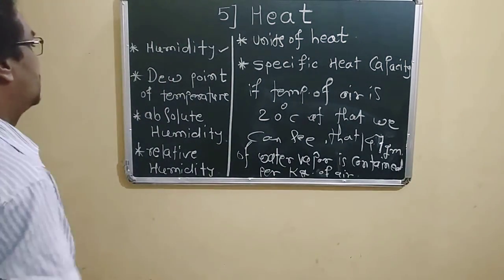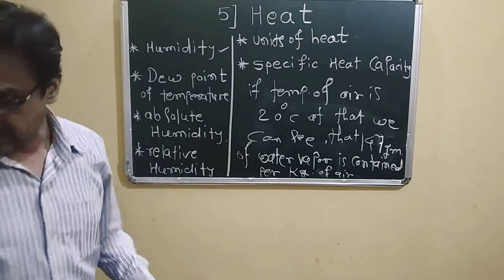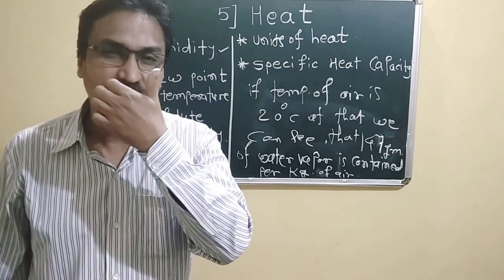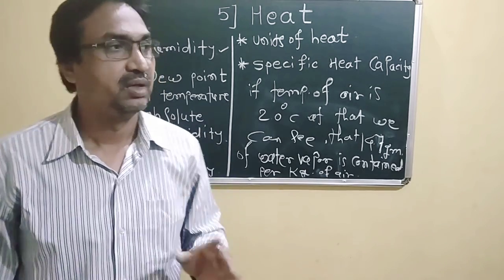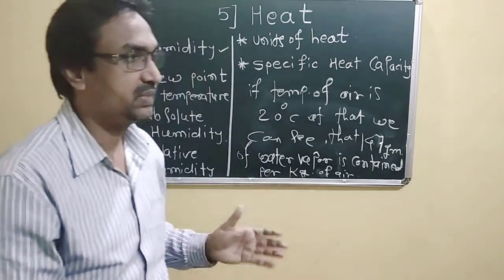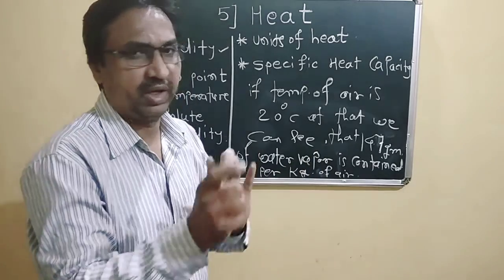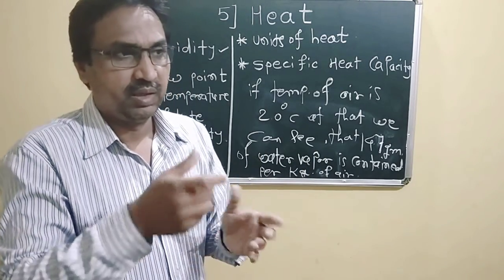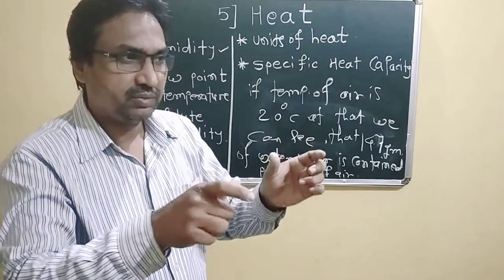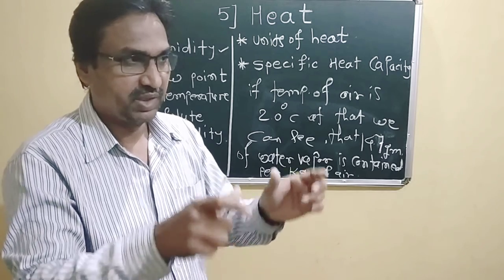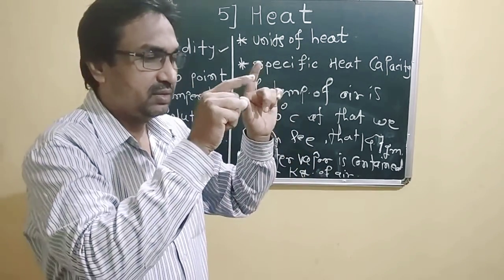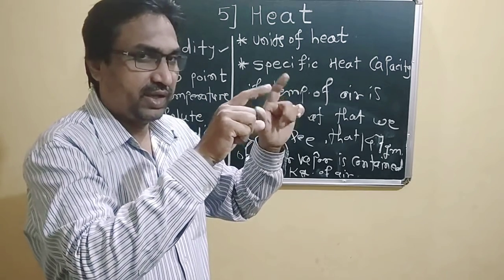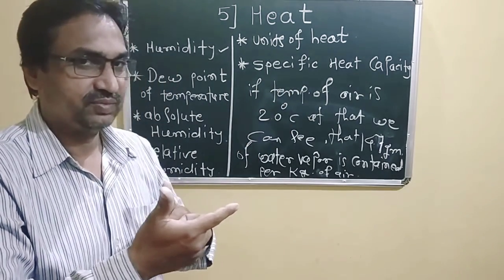Okay, so dew point is there. They have told us, suppose unsaturated air at a certain temperature. We have taken air that is unsaturated at a particular temperature. If we decrease the temperature, then this unsaturated air becomes saturated.